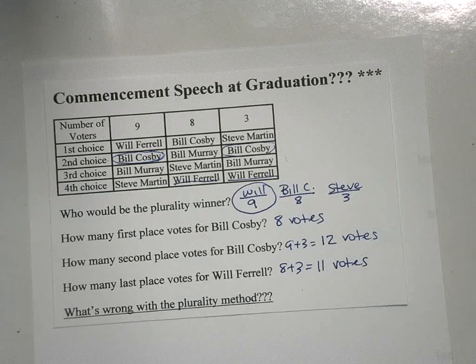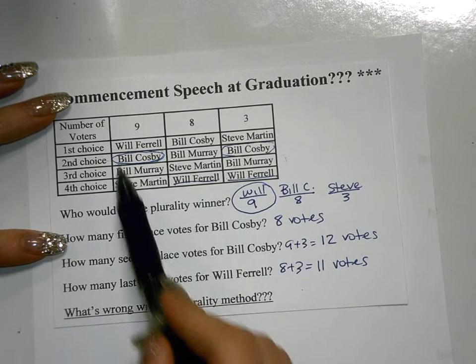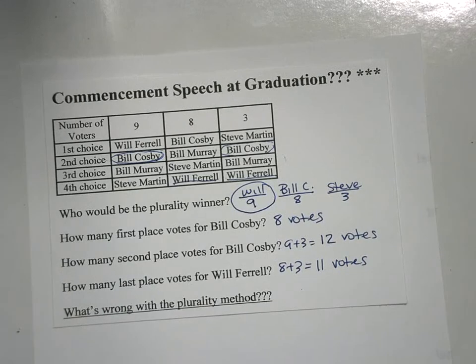And that's why other voting methods were put forth: the Borda count method, plurality with elimination, and the pairwise comparison method, which are the methods that we are going to be discussing. Those methods take into account all of this information, not just the top line, but everything that's going on in here, in hopes of finding the voice of the voters.